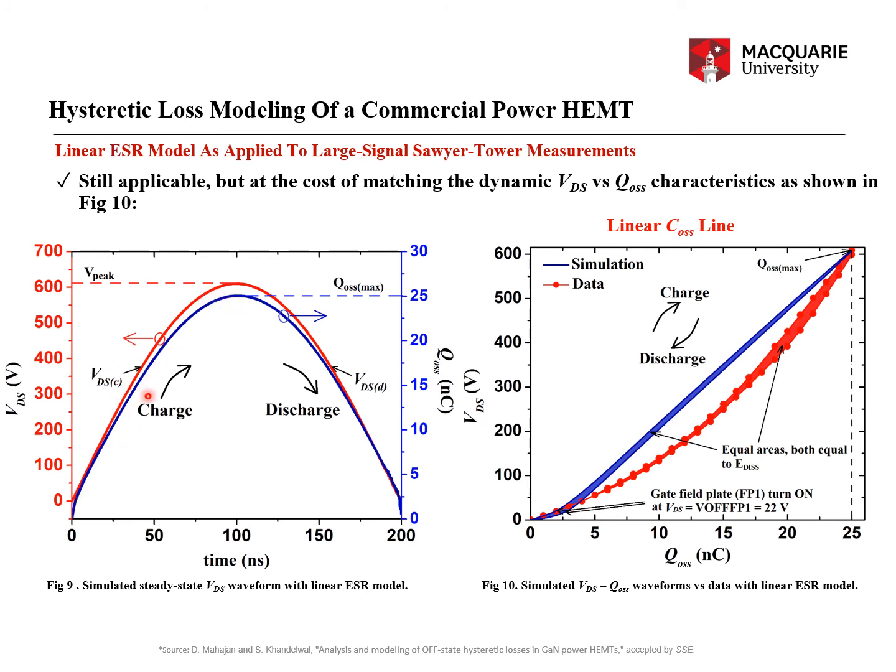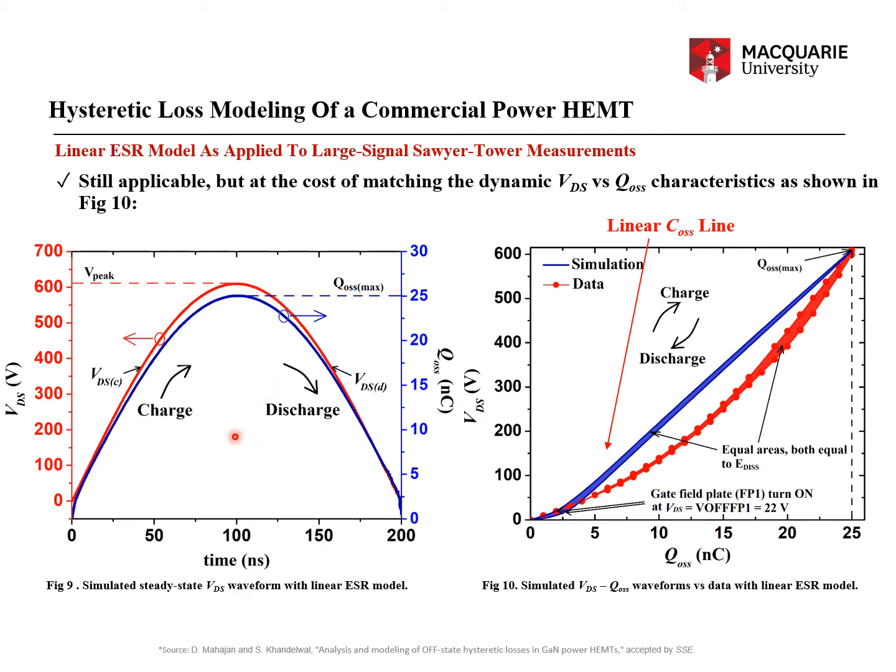What is there is that both measured and simulated are asymmetrical. So that's why the charging and discharging VDS will be different. All right. Similar thing will be for the QOSS, which will be asymmetrical during the charging and discharging process. And the maximum value of QOSS is QOSS max, whereas the initial starting value of the QOSS is 0. Both VDS and QOSS initial and final values are 0, and this is also observed in the measured data.